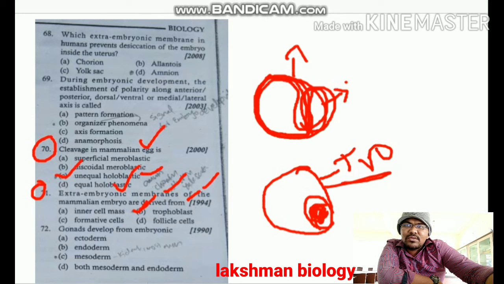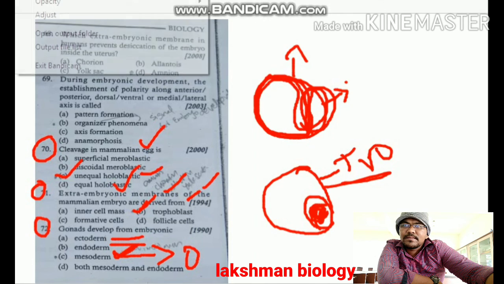Question number 72, gonads developed from embryonic. Actually gonads are developed from mesoderm. There are three embryonic germ layers: ectoderm, endoderm and mesoderm. Few types of organs are produced from ectoderm, few from endoderm, and few from mesoderm. Here gonads are produced from the mesoderm. Hence question number 72, option C is correct.